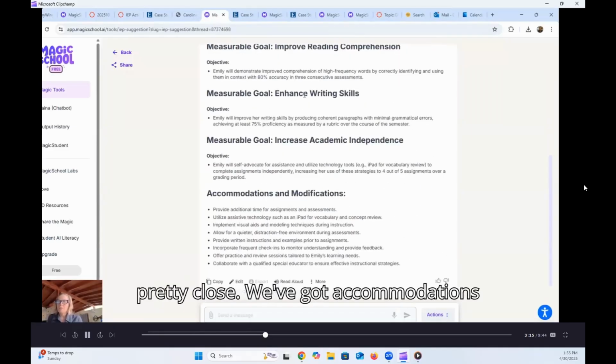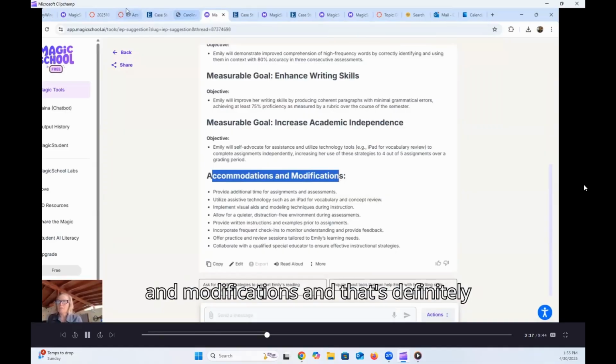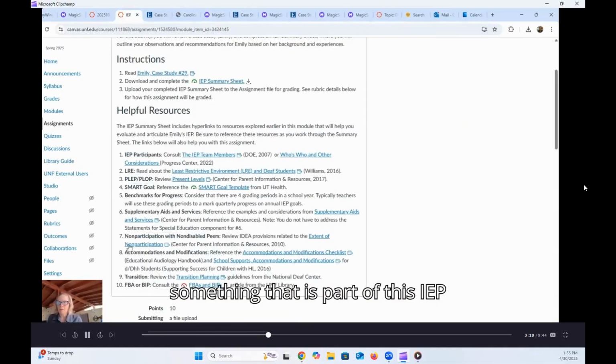So pretty close. We've got accommodations and modifications, and that's definitely part of this IEP assignment. However, Magic School does not address transition, at least in this tool, the IEP generator. And then the FBA, which is a functional behavior assessment, or the BIP, behavior intervention plan, also was not addressed. But it's really impressive to see how much it did generate.